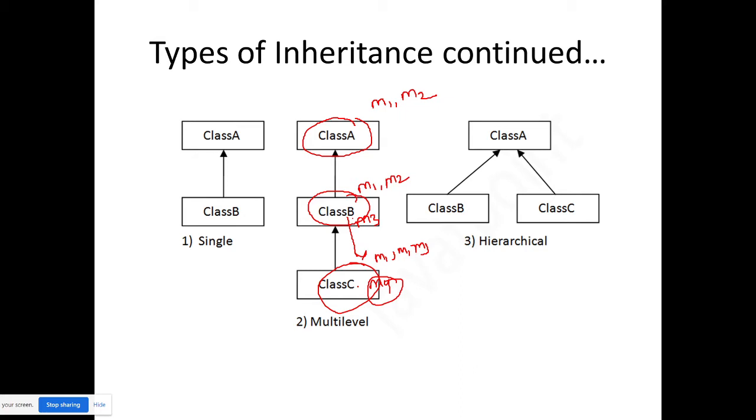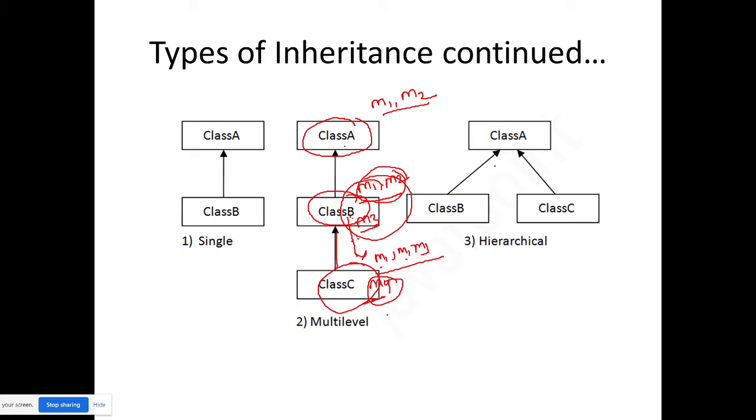Means in multi-level inheritance, the parent is only one, but the properties keep coming down to every class. M1 and M2 were present in class A, M3 is present in class B, and M1 and M2 come into class B through inheritance of class A. In class C, it has its own method, and M1, M2, M3, which are present through inheritance in class B, are coming into it.